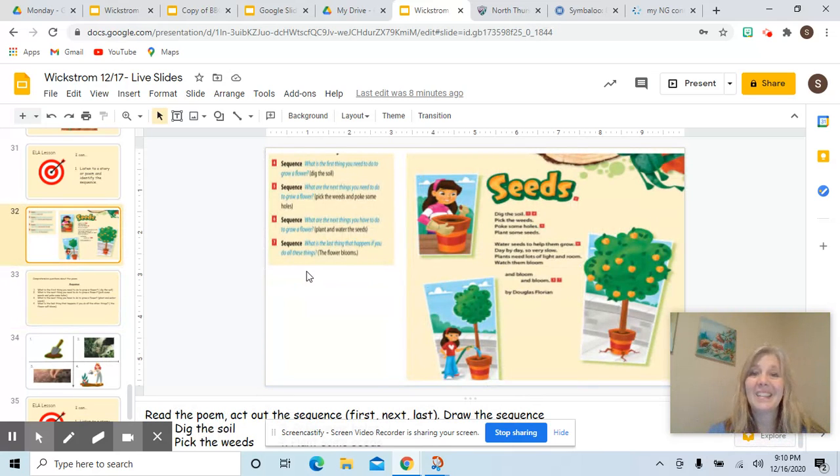Let me look at it. Dig the soil, pick the weeds, poke some holes, and plant some seeds. Water seeds to help them grow day by day, so very slow. Plants need lots of light and room. Watch them bloom and bloom and bloom.